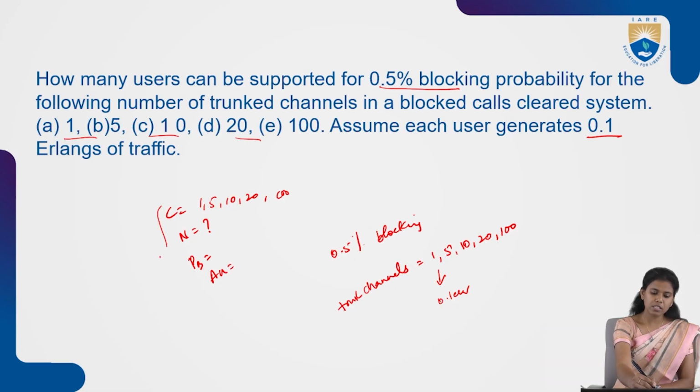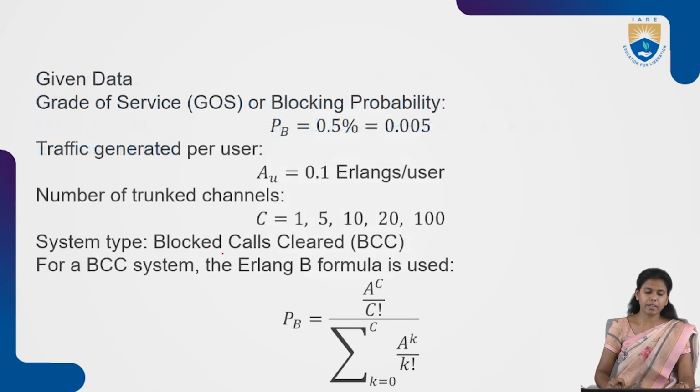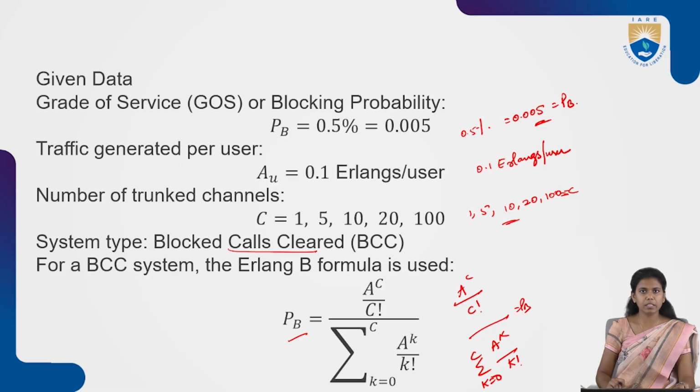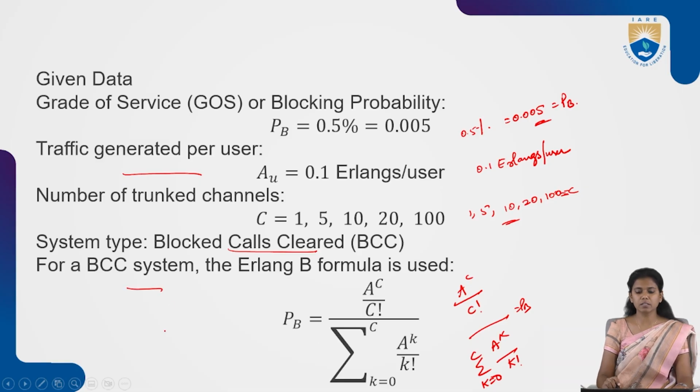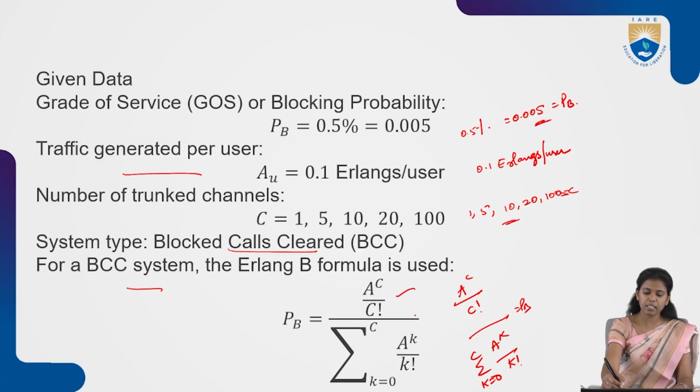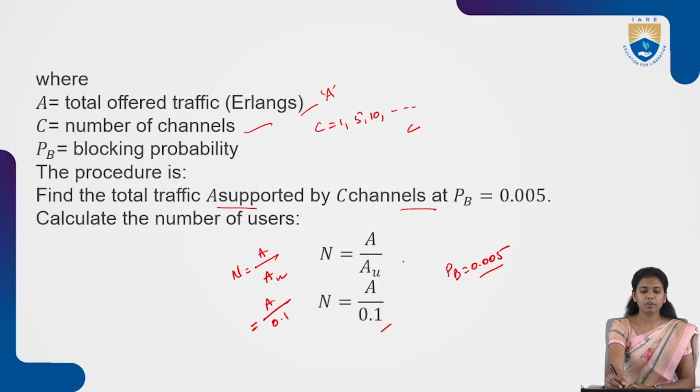If you get this sort of question, the first step is to write down the given data. So this is the traffic generated per user. Write down the given data clearly, and then you have to formulate. Substitute in this formula. The formula is for blocked call cleared. In this formula, if you substitute AC and AK, then you will get the blocking probability of the entire system.